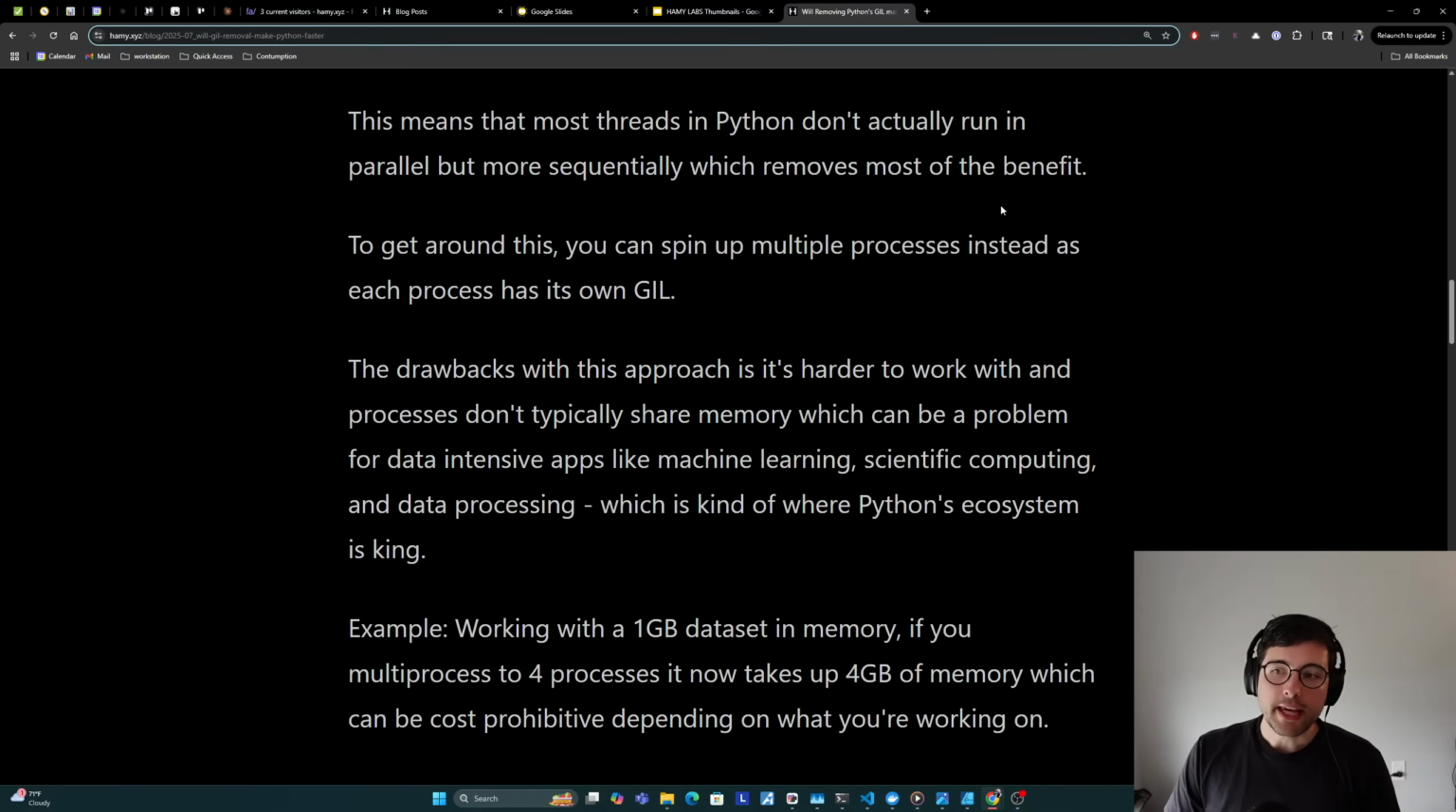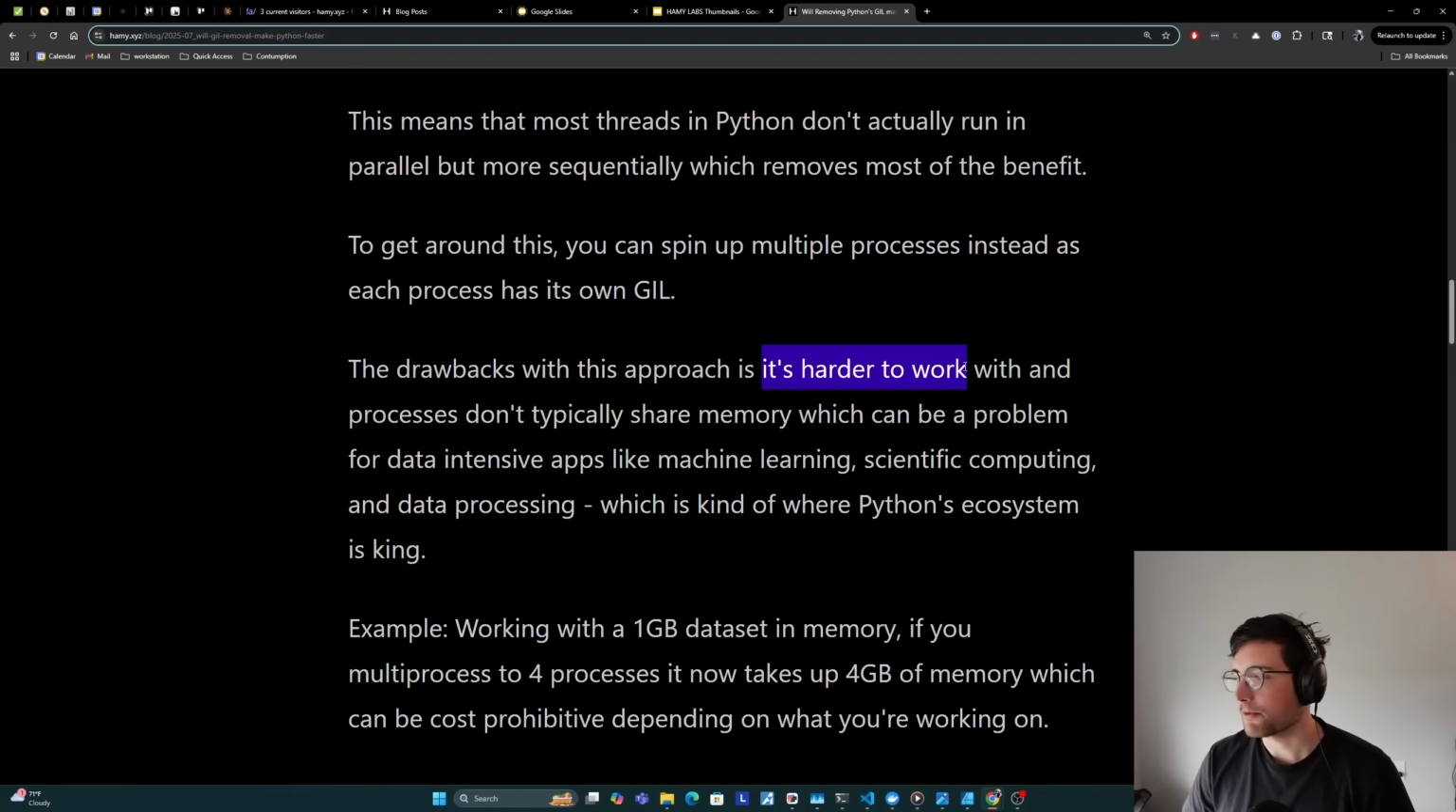Now, to get around this, you can spin up multiple processes instead, as each process has its own GIL. The drawbacks with this approach is it's harder to work with, and processes don't typically share memory, which can be a problem for data-intensive apps like machine learning, scientific computing, and data processing, which is kind of where Python's ecosystem is king. And it's a bit harder to work with and clunkier because I don't think it's as easy to pass messages back and forth. I think it also has some overhead in terms of the runtime and stuff.